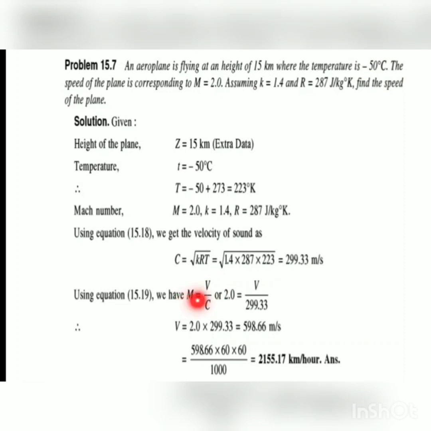Now we know Mach number is equal to V by C, which is 2.0. So we will put the value of M is equal to 2.0 here, and the value of C we have calculated, that is 299.33. So we have to calculate the speed of that aeroplane, that is V. Put the values, solve the equation, we will get the value of V, the velocity of aeroplane, 598.66 meter per second.